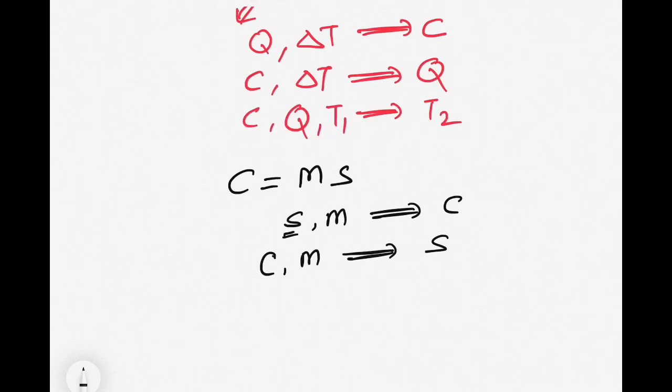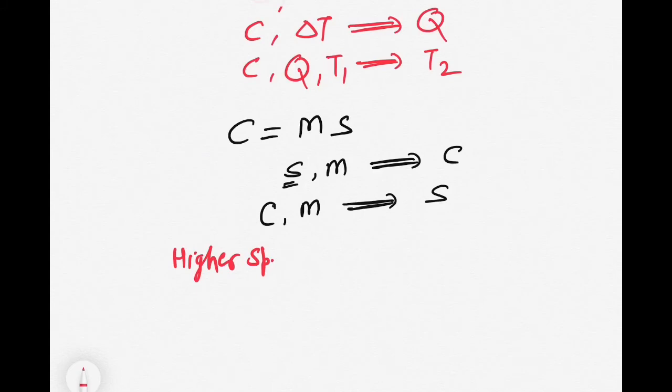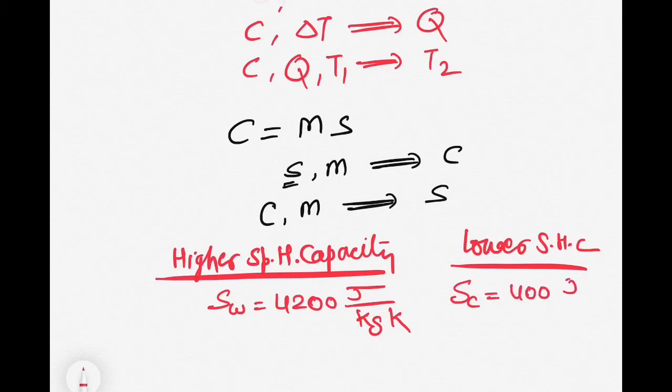Now let's check the different characteristics of materials related to the values of specific heat capacities. We can divide all the materials into two different parts. The first is higher specific heat capacity materials, and the second is lower specific heat capacity materials. Think about water. Water has a high specific heat capacity of 4200 joules per kilogram per Kelvin, while copper has a specific heat capacity of 400 joules per kilogram per Kelvin.